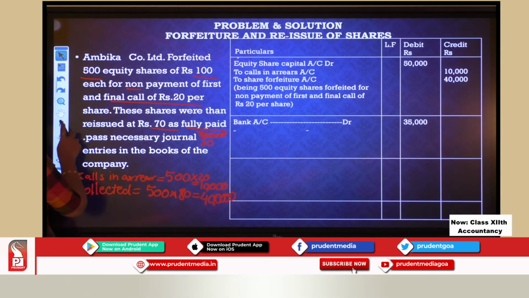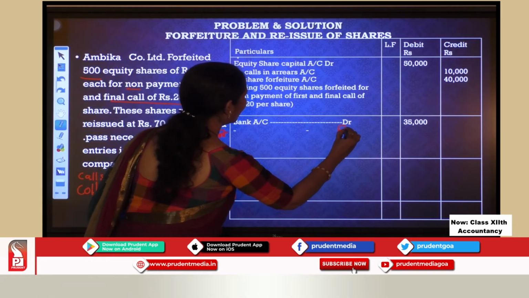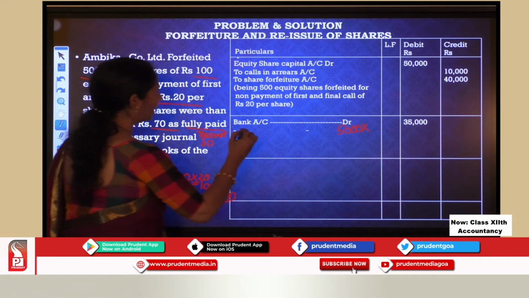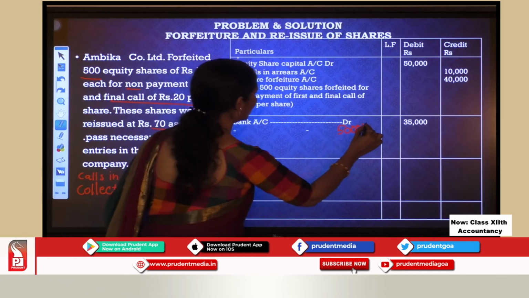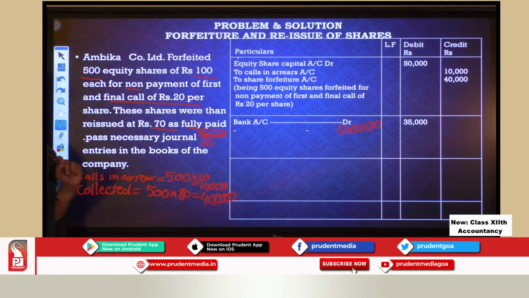How did I get that 35,000? I got that 35,000 by 500 shares multiplied by per share 70 rupees. So I get 35,000.